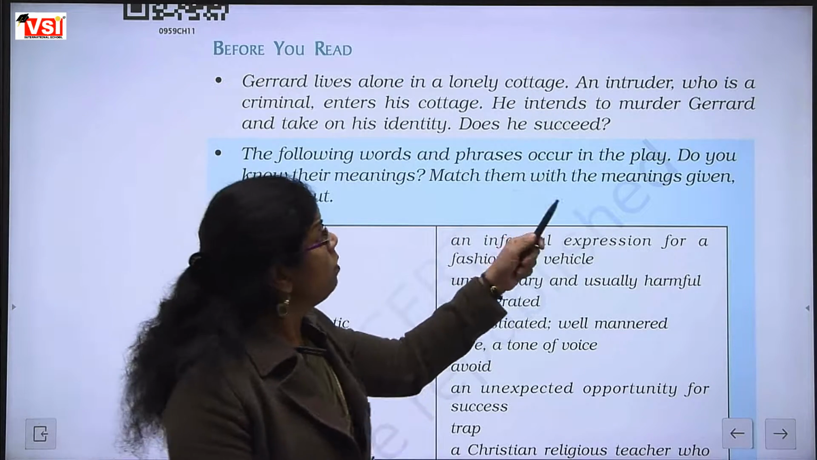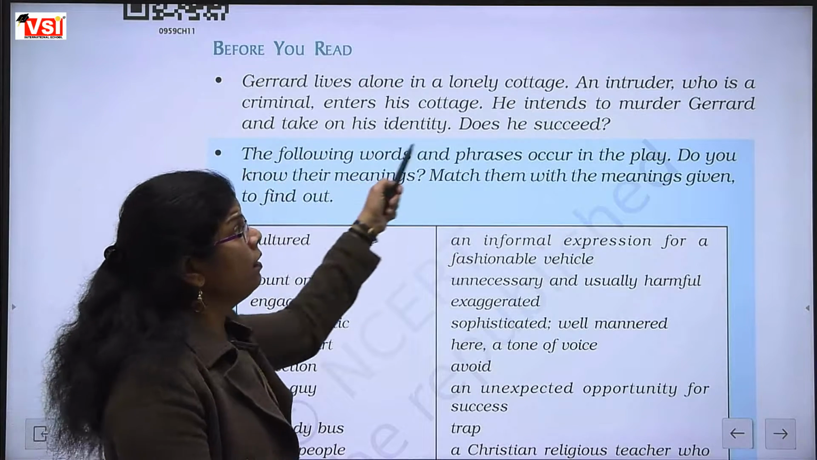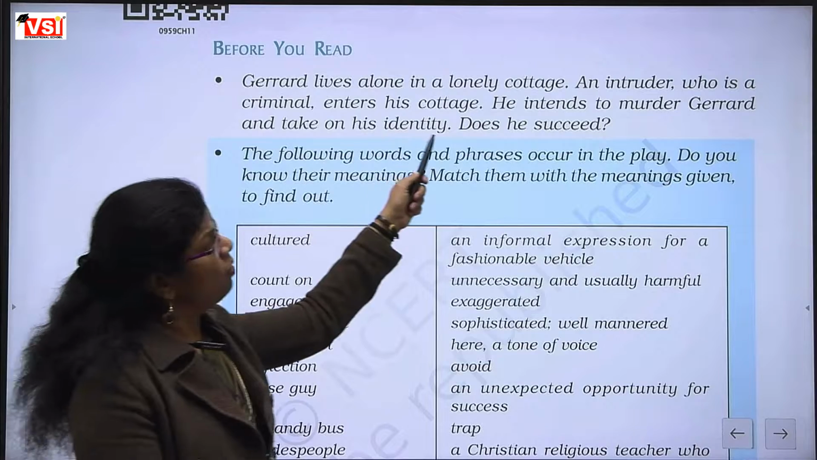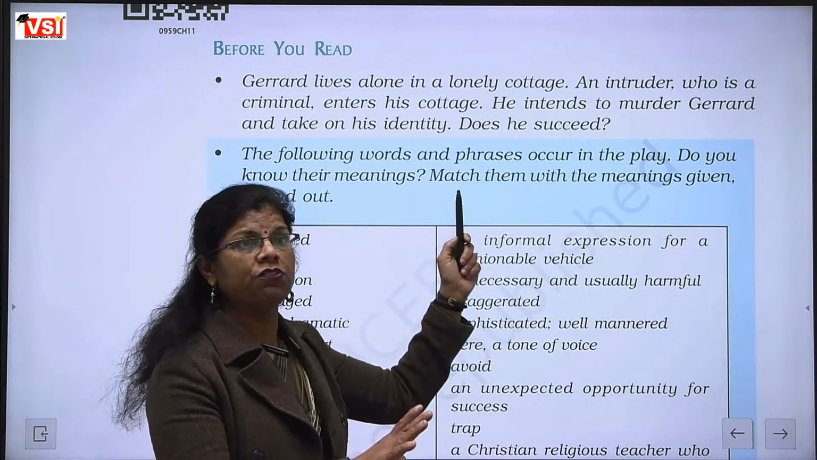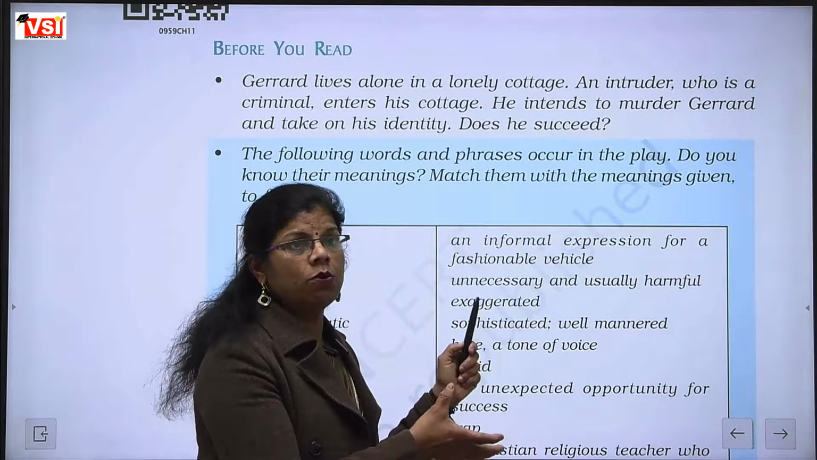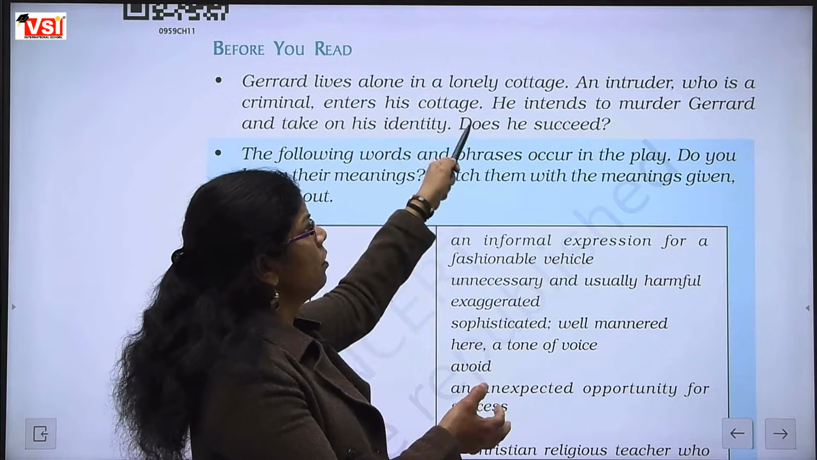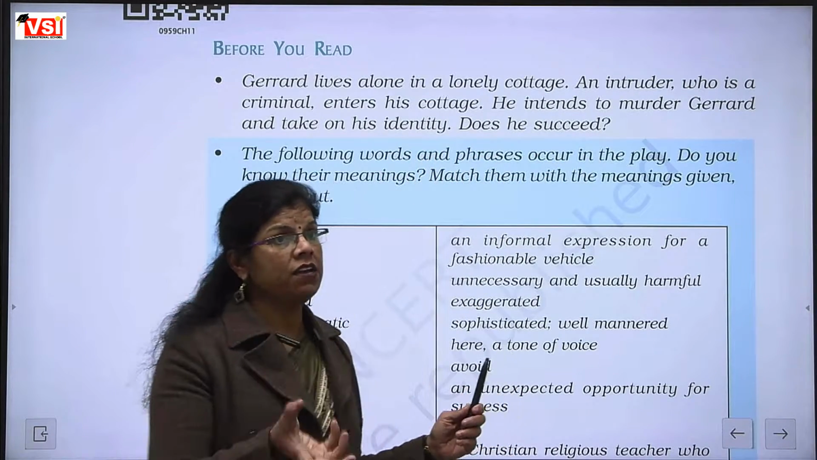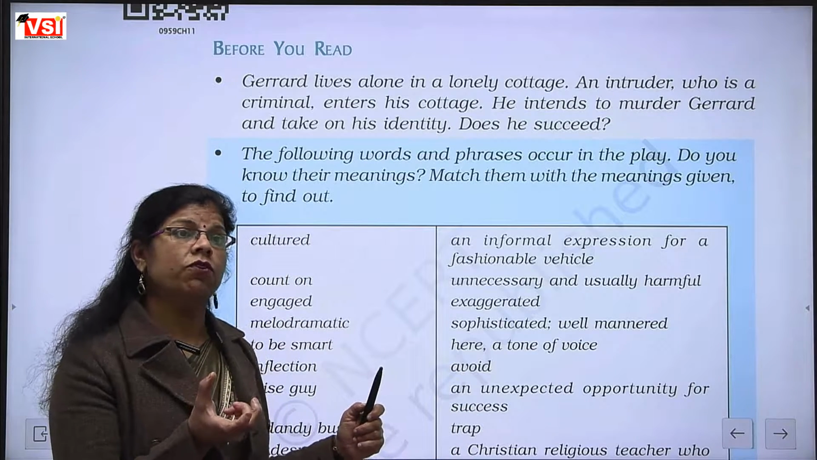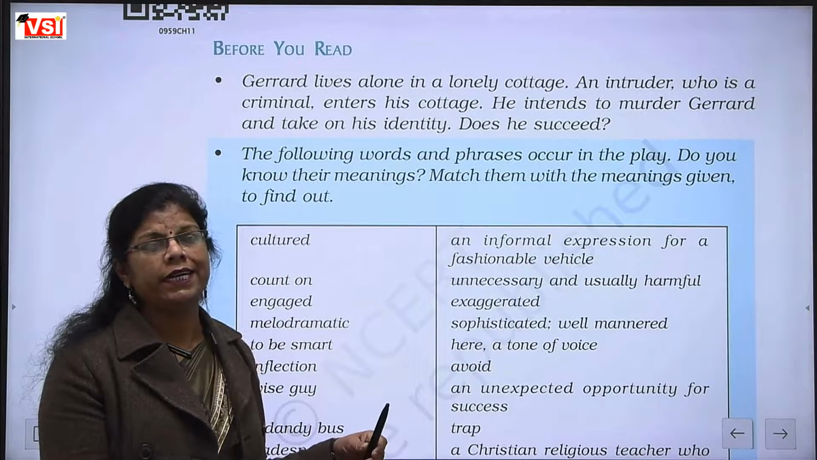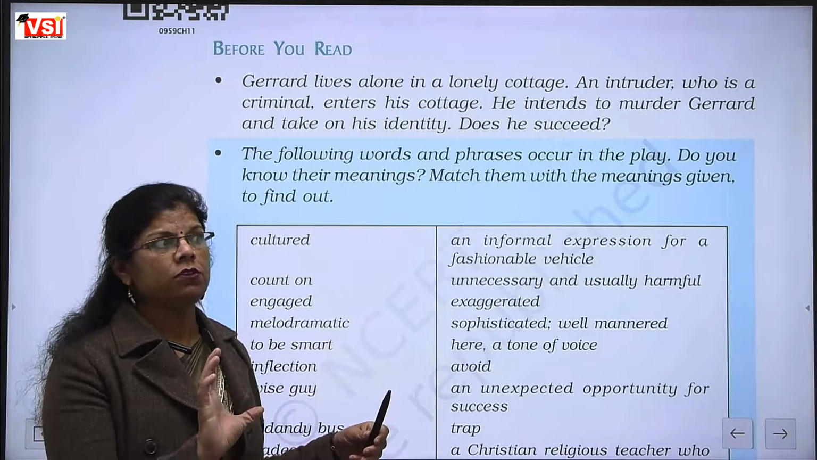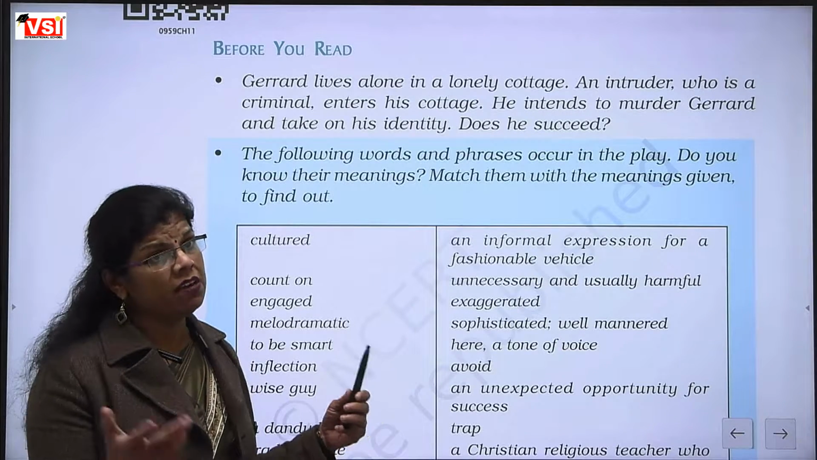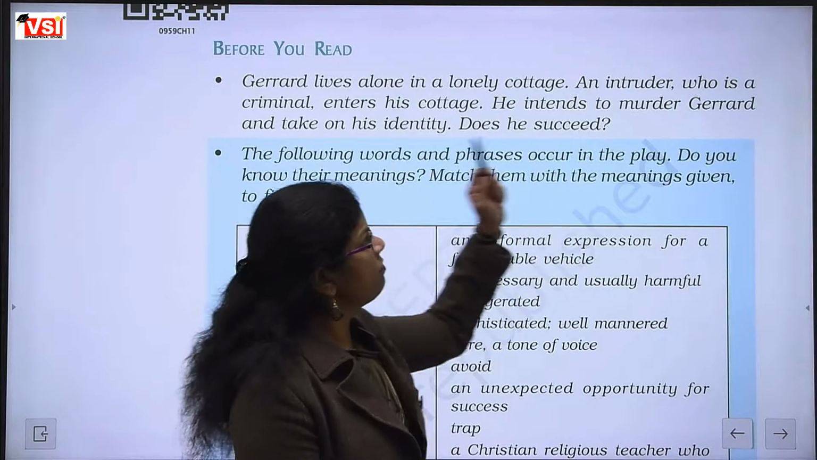Fine. Who is a criminal. That intruder is a criminal actually, who enters his cottage. He intentionally or forcefully came into Gerard's cottage. He intends to murder Gerard. What is his intention? What does he want to do? What does he want? He wants to murder Gerard.